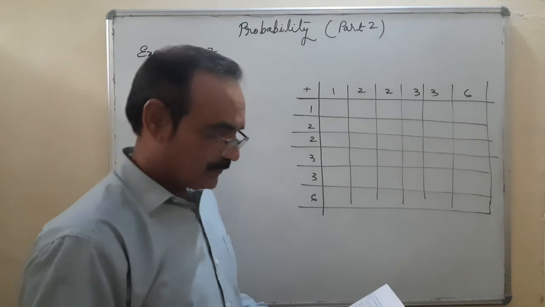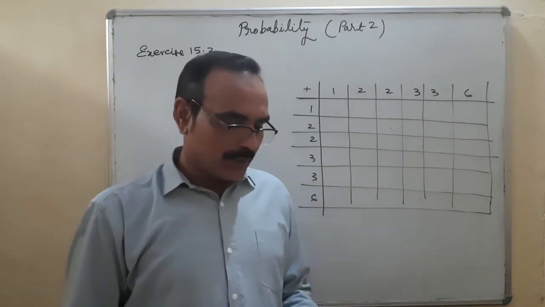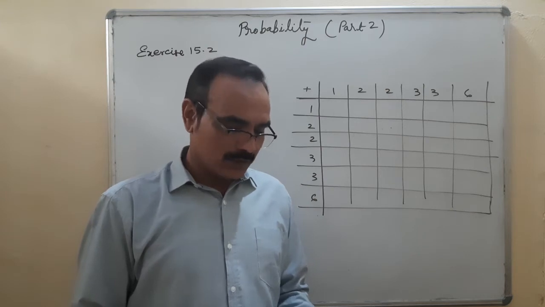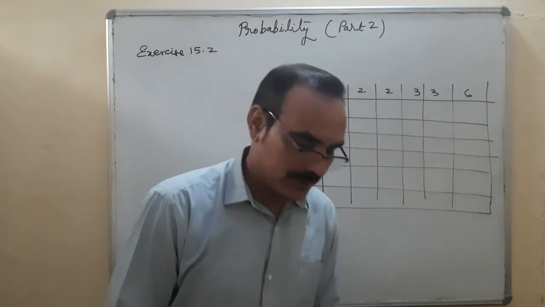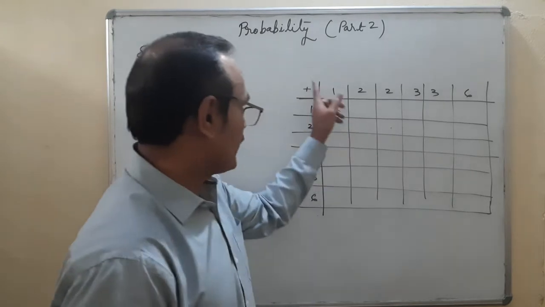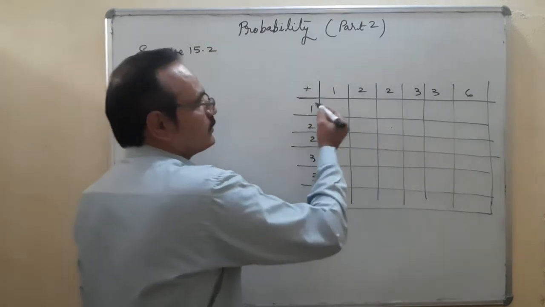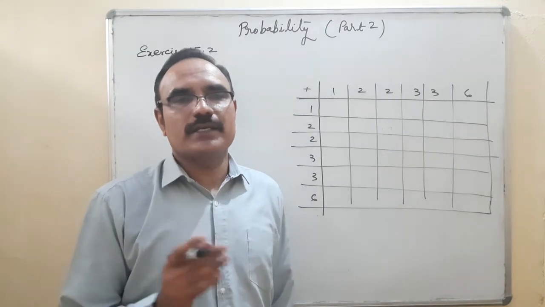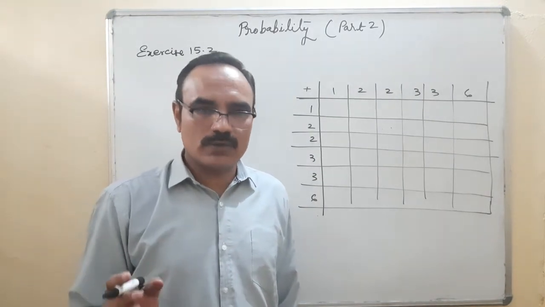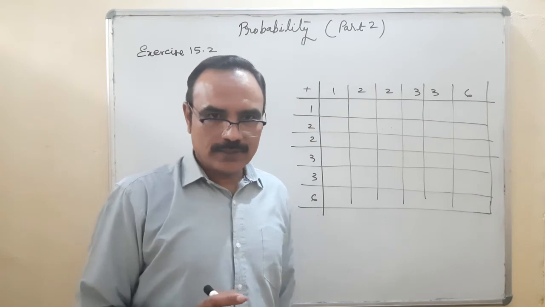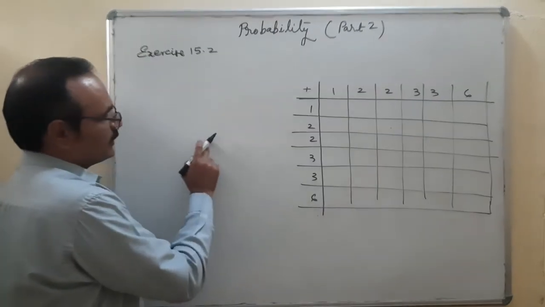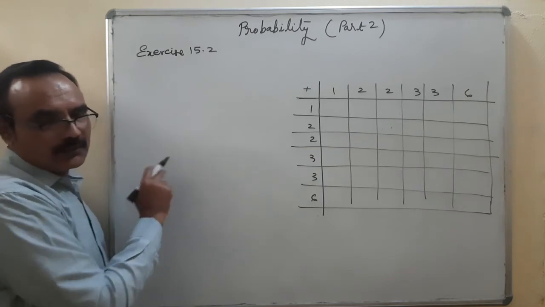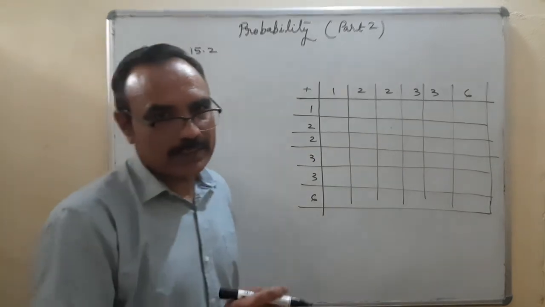So we use a plus sign. 2 dice are thrown simultaneously, so 6 into 6, 36 will be the total possible outcomes. Okay, with 1: 1 plus 1, 1 plus 2, 1 plus 3, 1 plus 4, 1 plus 5, 1 plus 6, then 2 with 1, 2, 2, like that.